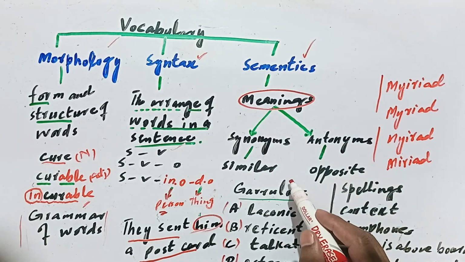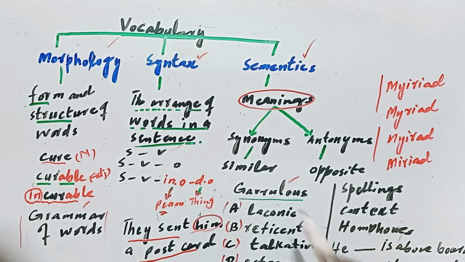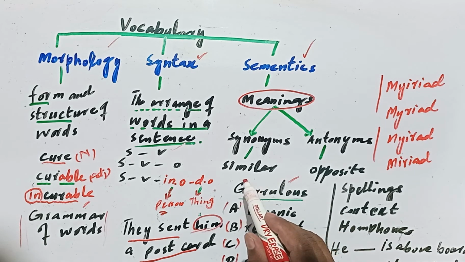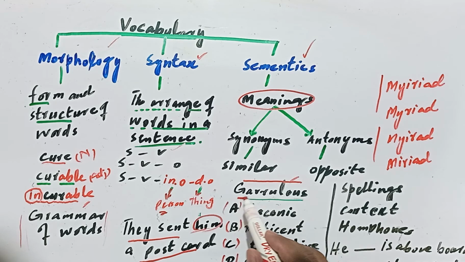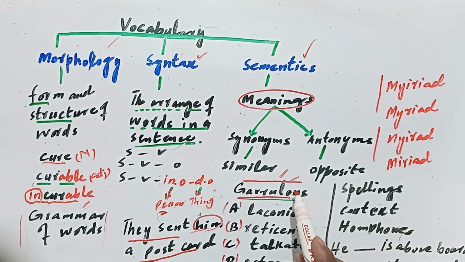For example, take the word garrulous. What's the word garrulous? Keep in mind, before judging the meaning of the word, first of all, you will think about the grammar of this word. What is the grammar of this word? Whether it is an adjective, noun, adverb, or any other part of speech.